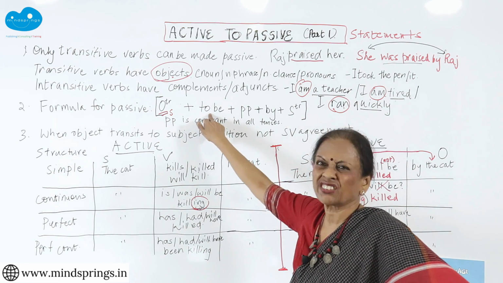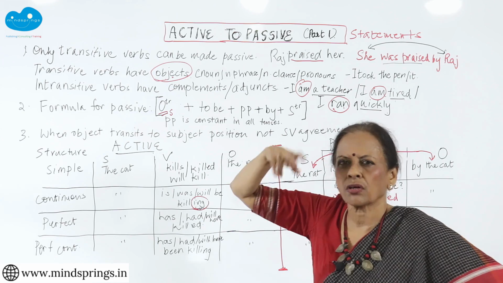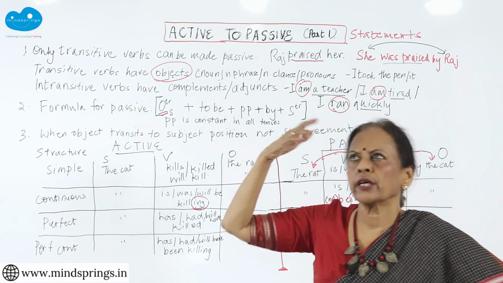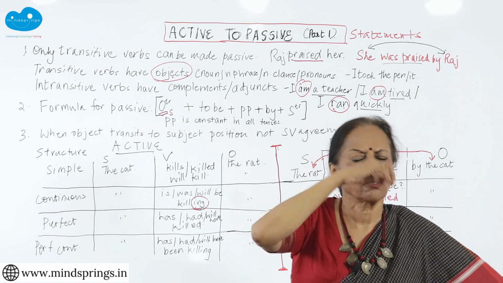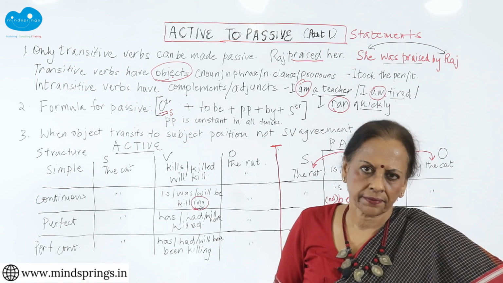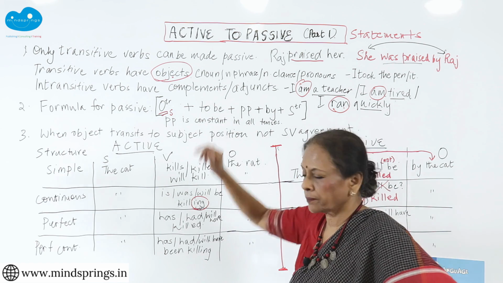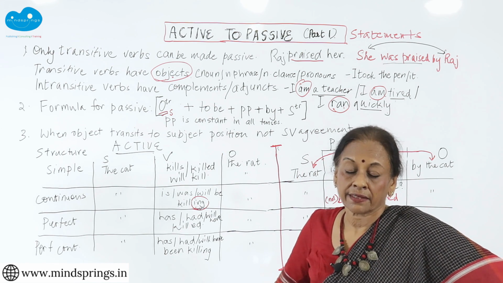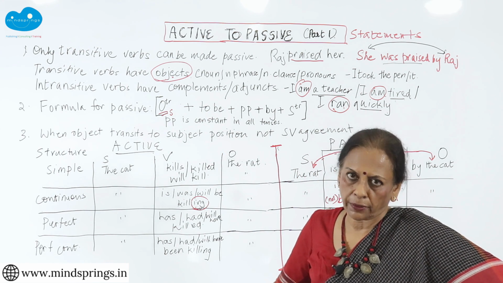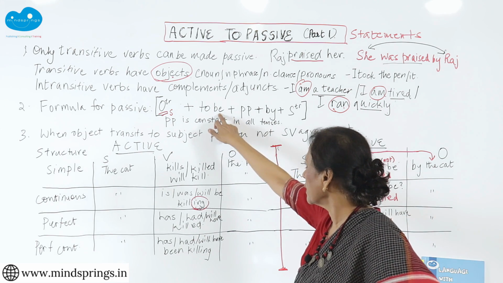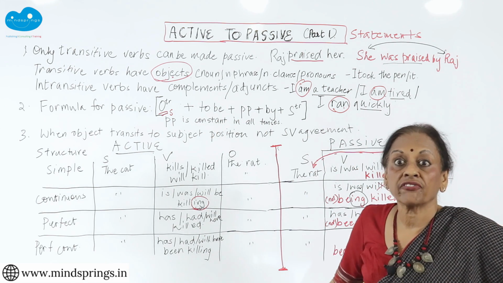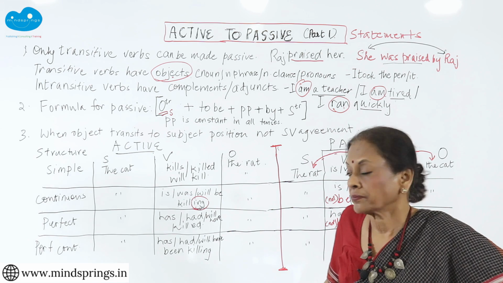You will always have something present. You will have an is or a was or a will be or a being or a been or something in the passive sentence. You cannot make a passive sentence without that to be. Something that people don't teach you properly. So that's one. The other one you will have after that is the past participle.